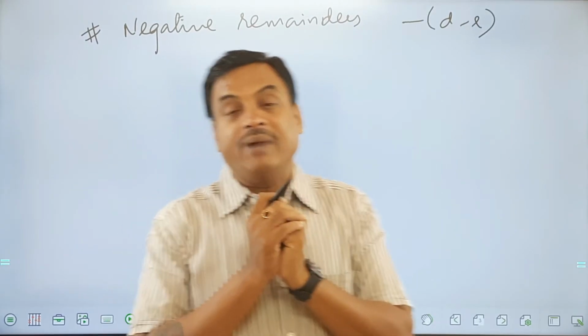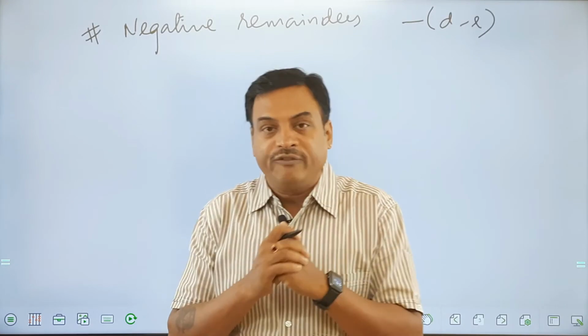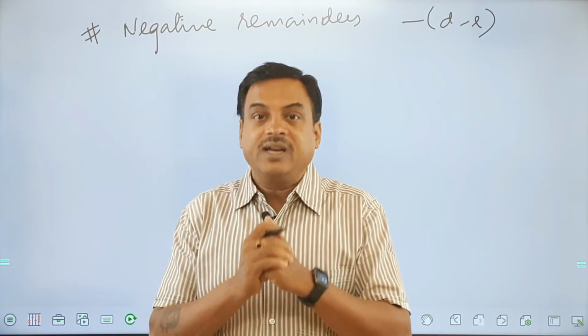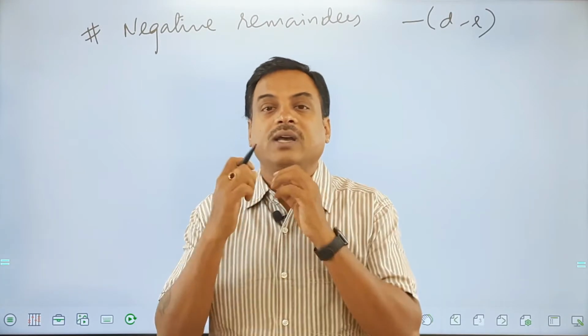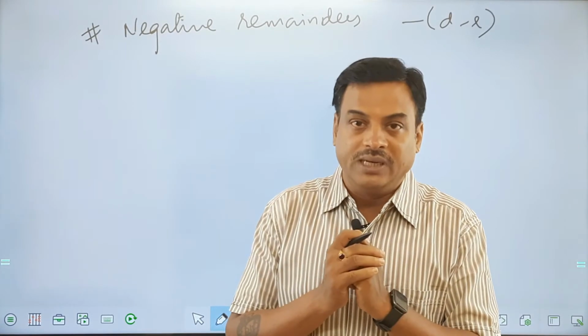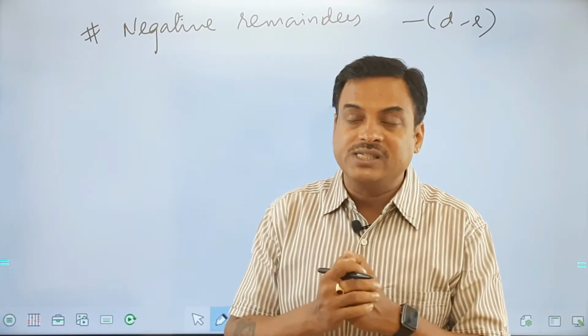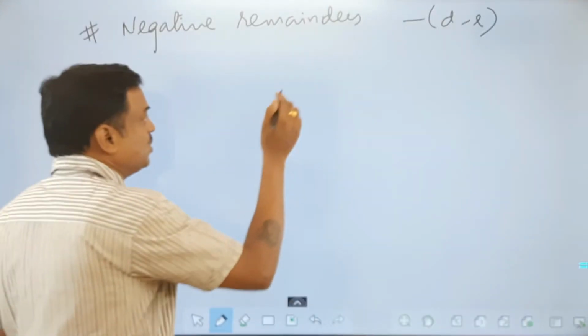Now these definitions related to negative remainders you may not find in many of the books, but they can be used for making the numbers easier, simpler, or the shortest form possible, to minimize the values of remainders. We can use negative remainders. I'll explain how this will be useful.